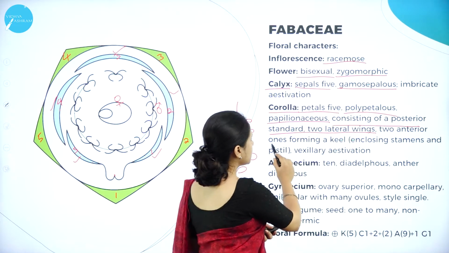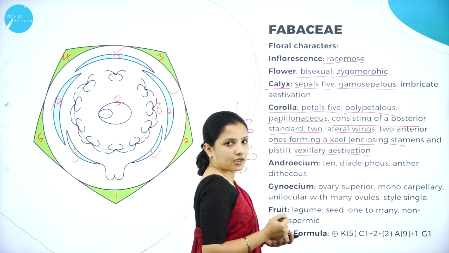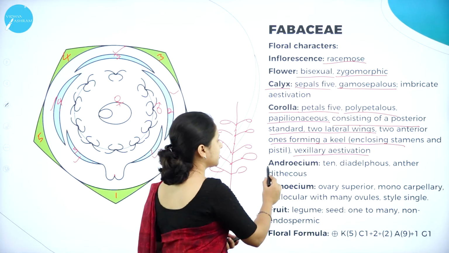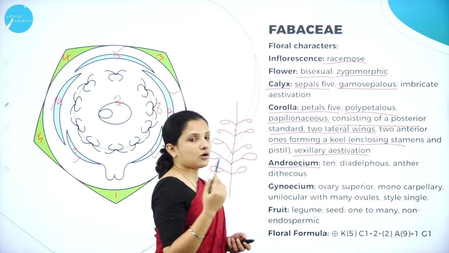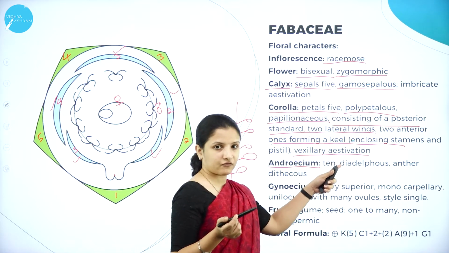So therefore, they are vexillary aestivation. Next, moving on to androecium. What is androecium? It is the male reproductive part. So how many stamens or anthers are present? 10 are present in the case of Fabaceae.